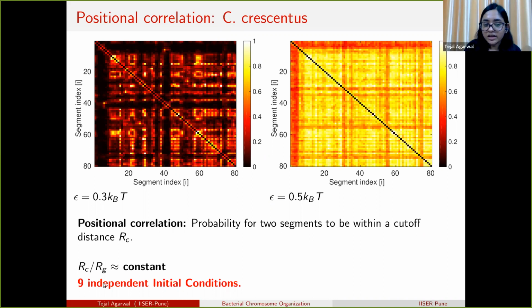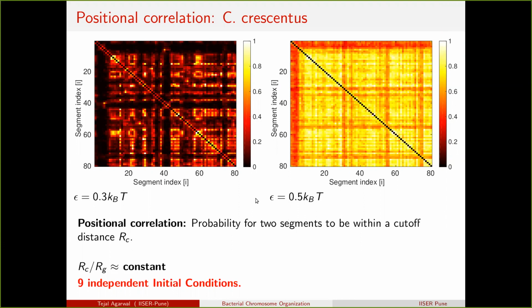We take the value of cutoff distance RC such that RC by RG is nearly constant. So for 0.3 kBT, we see that these rectangular patches are intact, and some particular segments are found closer to another particular segment. But for a high value of attraction strength, we see that all the monomers come closer to all the other monomers with very high probability.